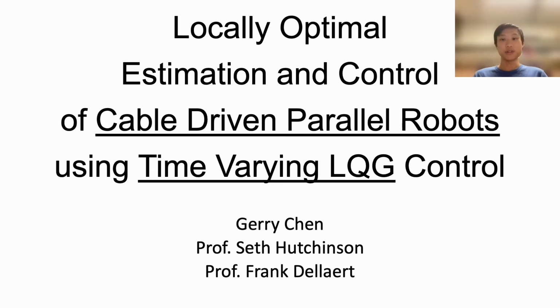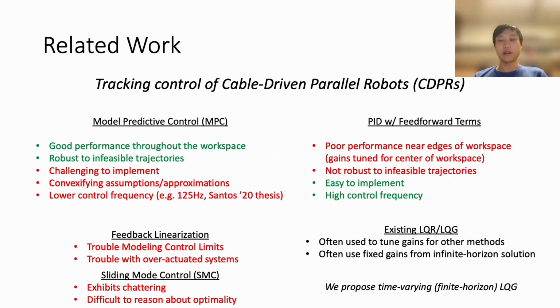Today I'm presenting our approach to estimation and track control of cable-driven parallel robots using time-varying LQG. Cable-driven parallel robots, abbreviated CDPRs, use cables that are attached to an end effector on one end and driven by a motorized winch on the other end. By pulling on each cable, the end effector pose can be controlled.